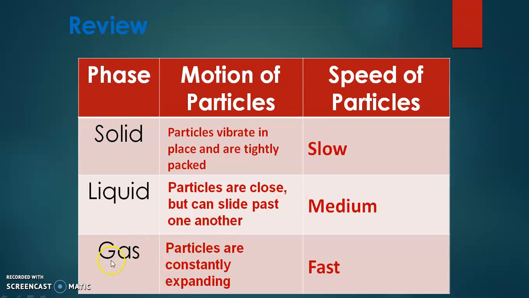Now in case of the gas, the particles are constantly expanding and they have higher kinetic energy as compared to the potential energy, and the speed of the particles is fast. So these are the phases: solid, liquid and gas. In case of solid, the particles vibrate and are tightly bound. In case of liquid, they are close but can slide past one another. In case of gas, they are constantly expanding. The speed of particles in case of solid is slow, in case of liquid is medium, and in case of gas is fast.